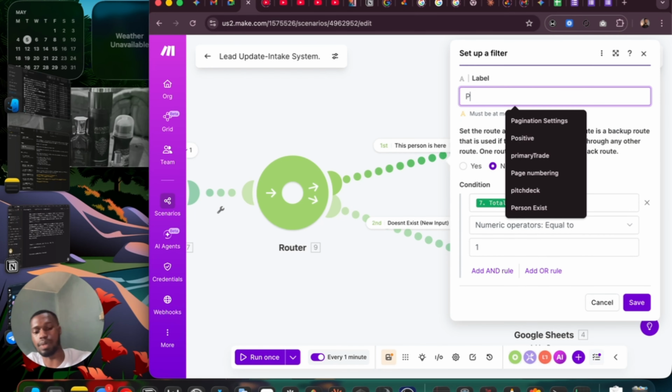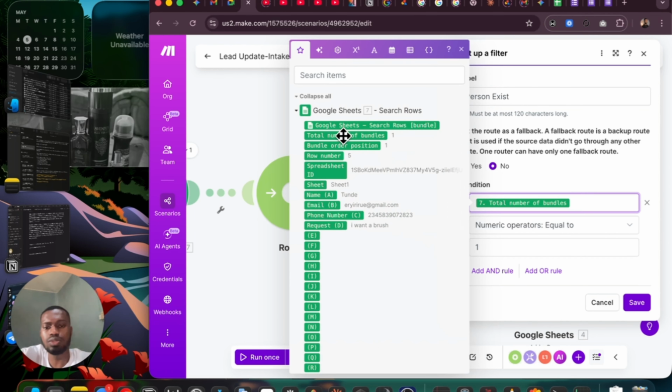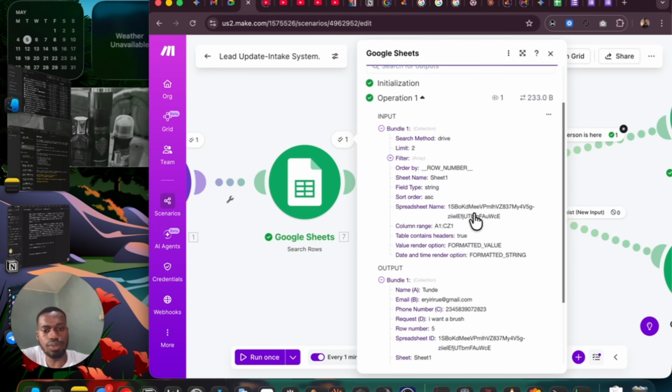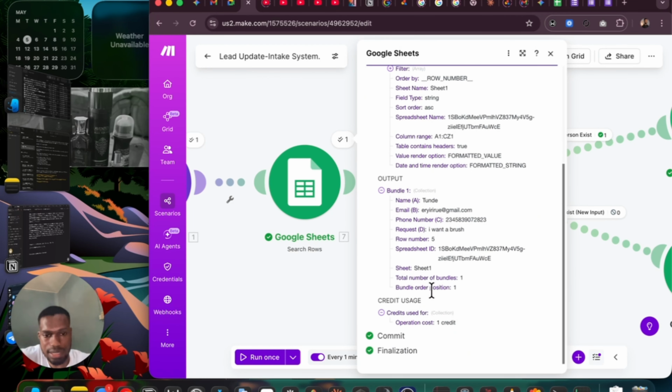Or I can just change it back to my person exists, since that looks nice. Now remember, total number of bundles. All the details we used to do the filters are based on what we originally have here from the search rows. The search row says, because of the detail we added recently, the person exists, right? So that means if anybody exists, it's going to show us total number of bundles 1. That means one bundle, one person came in as the person exists.